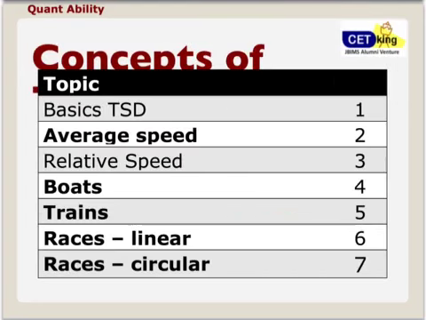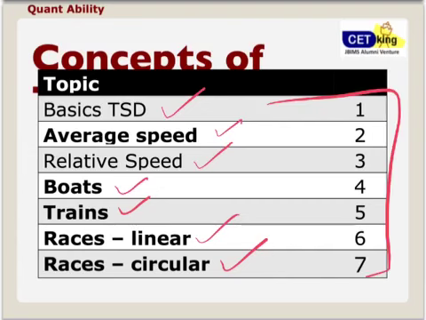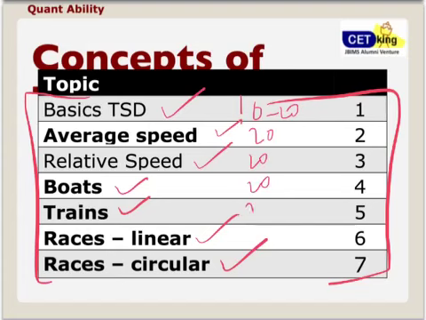Now let's talk about the scope. What is the scope of this topic? There are 7 things you need to cover in this topic. One is a basic question on time speed, average speed, relative speed, boats, trains, linear and circular. So these are the 7 concepts I want you to work on. If you have done even 10 to 20 questions per topic, this is more than sufficient to get yourself a decent score in the exam. So that's the scope for the exam.